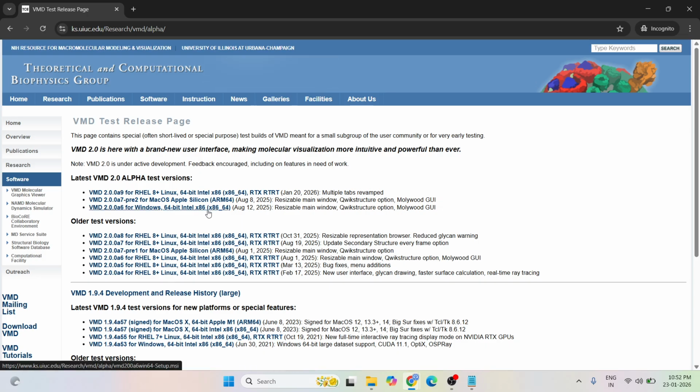Now you can download any version of the software, or like if you are a Linux user, then you can download this version. So for our case, we are downloading this one, VMD 2.0 A6 for Windows platform. Click here. It will start downloading in a couple of seconds.